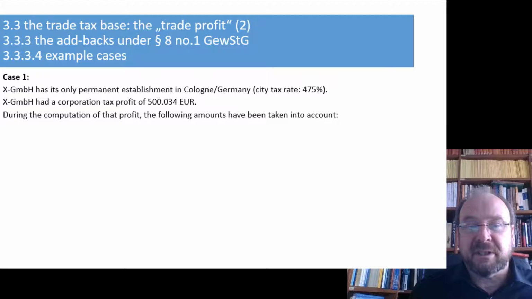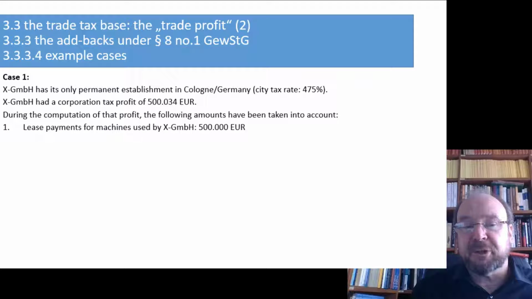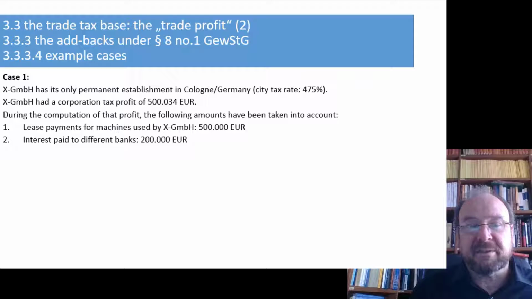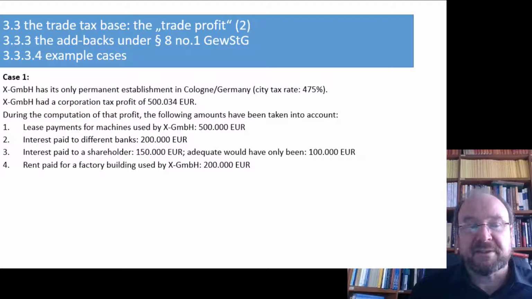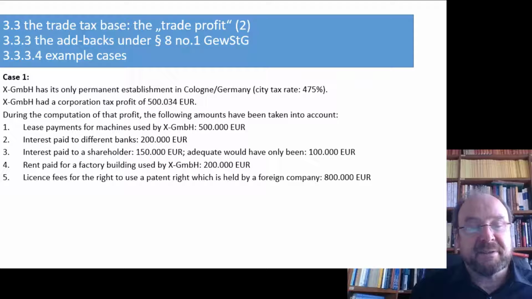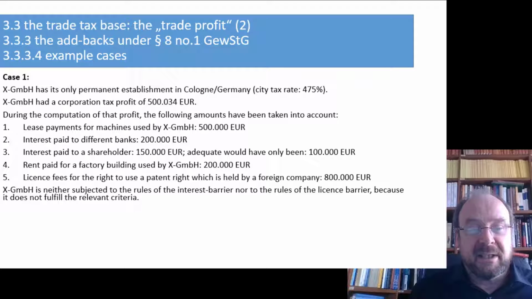Naturally, they have been taken into account correctly. Lease payments for machines used by X GmbH 500,000, interest paid to banks 200,000, interest paid to a shareholder 150,000, but adequate interest would only have been 100,000, rent paid for a factory building 200,000, license fees for the right to use a patent right which is held by a foreign company 800,000. X GmbH is neither subjected to the rules of the interest barrier nor to the rules of the license barrier because it does not fulfill the requirements or the criteria for the application of any of these rules.